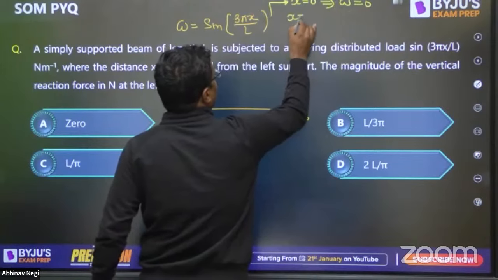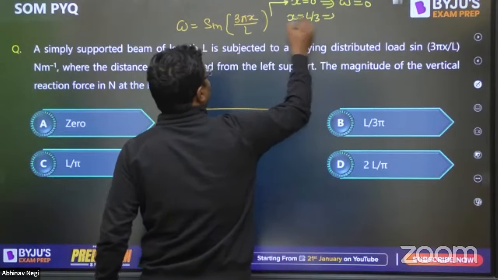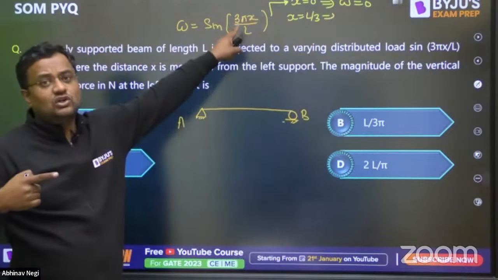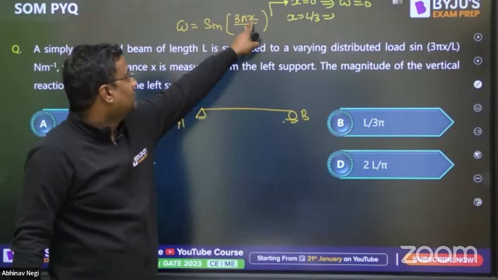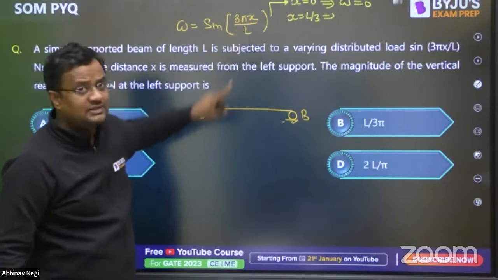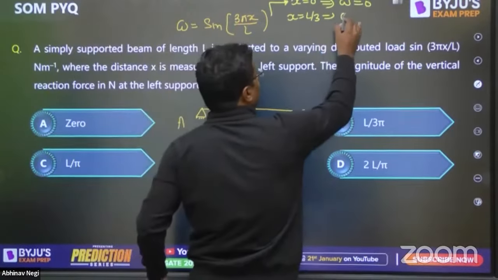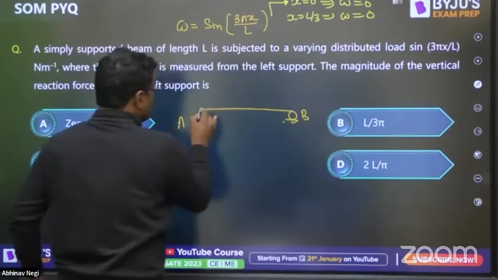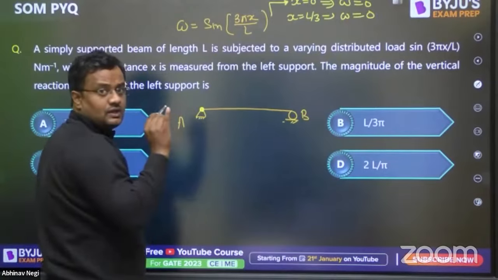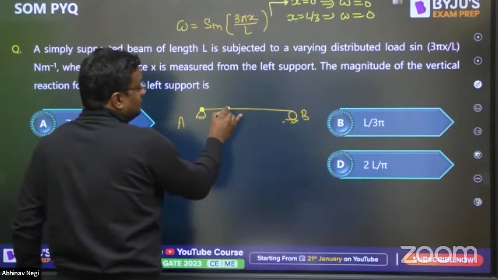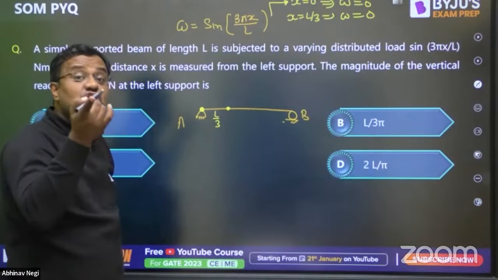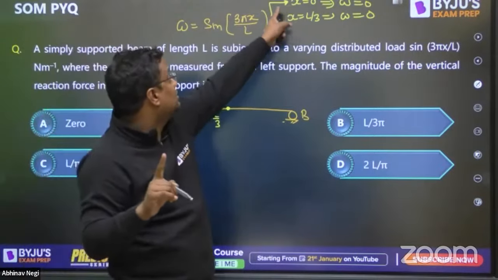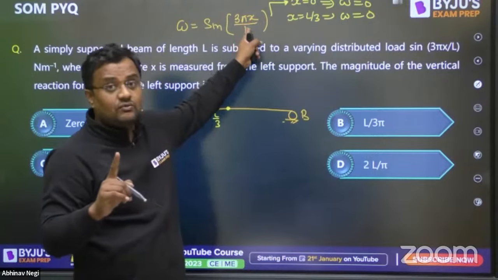If I put x is equal to L by 3, this value will be sin pi. At L by 3, L to L will be cancelled, it will be sin pi. Sin pi will be again 0. So here it is 0, and at L by 3 it is again 0. Between 0 to 180, it is coming 0, and at L by 3 it is coming 180.